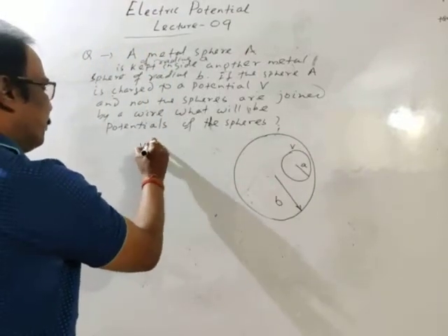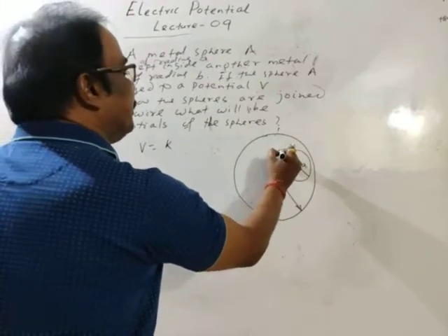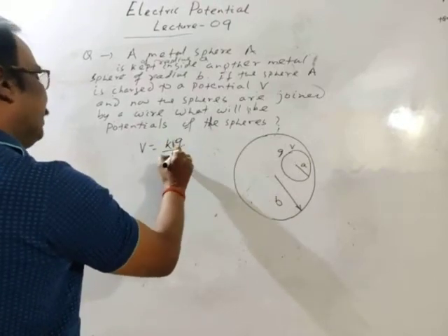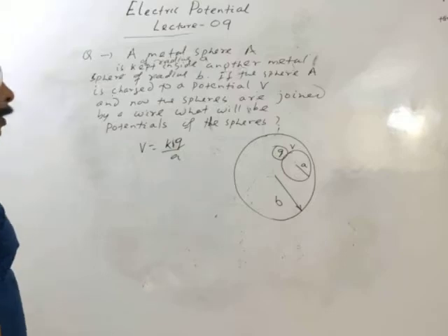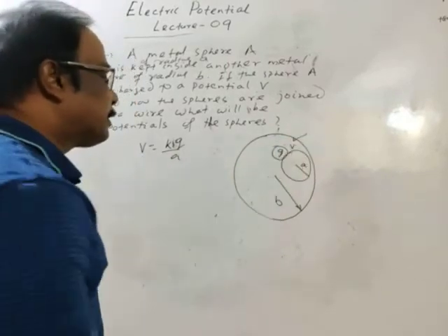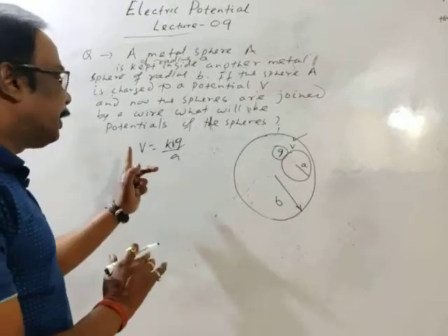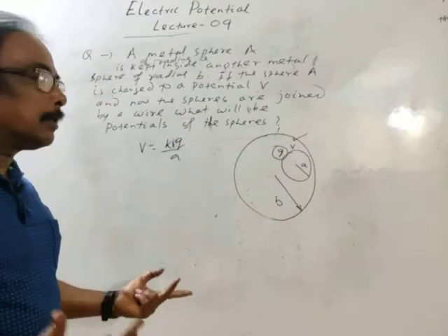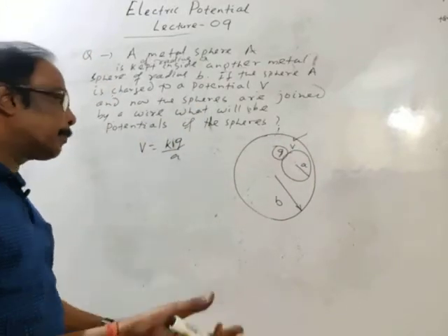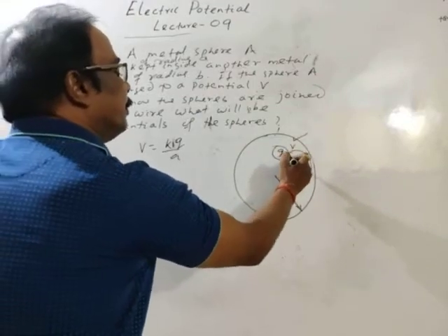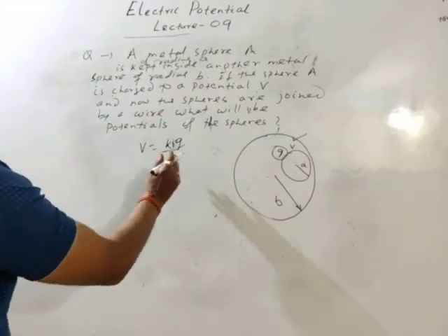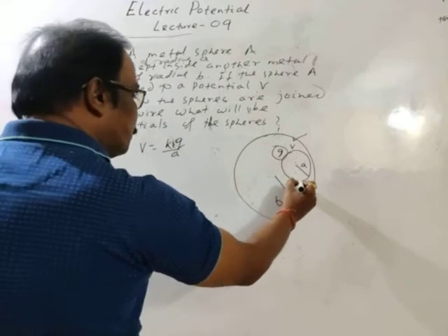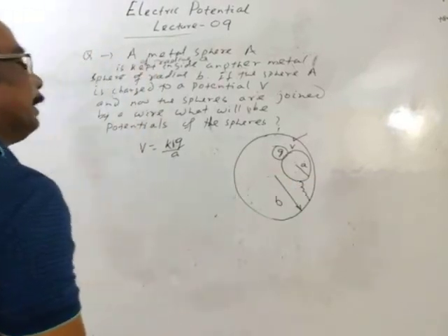Then as per our formula, let charge on inner sphere be Q. Charge is not given, but potential is given. Then potential of inner sphere V is equal to KQ by distance from the center. On the surface or any point inside the surface, V is equal to KQ by A. Now the spheres are joined by the help of a conducting wire.